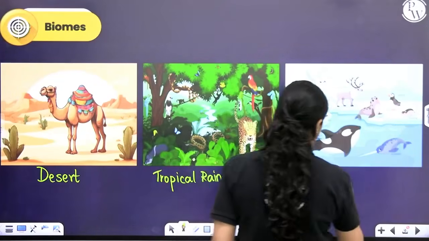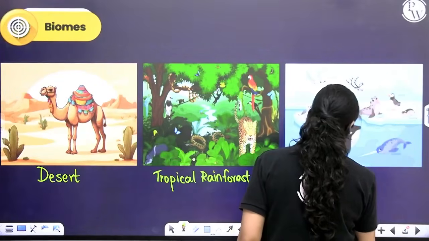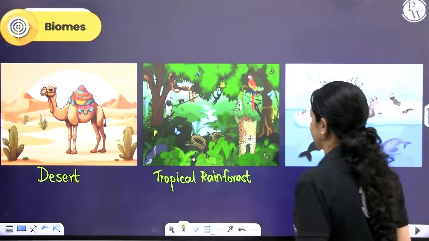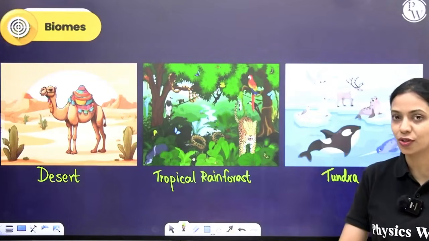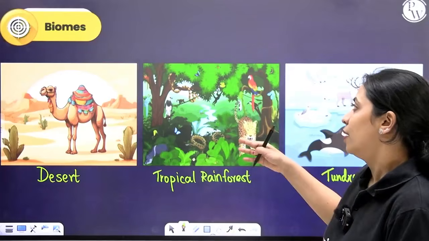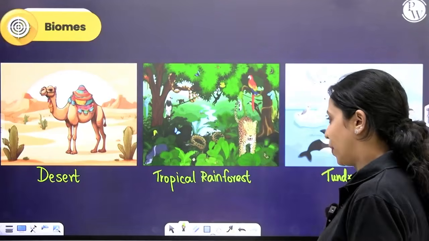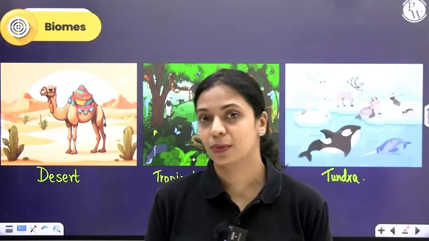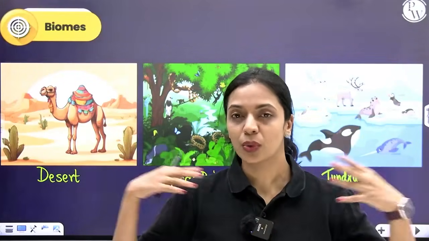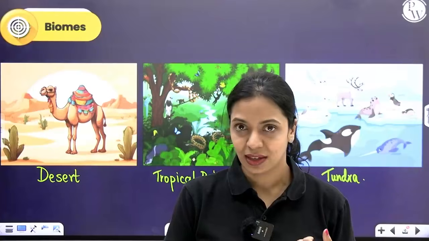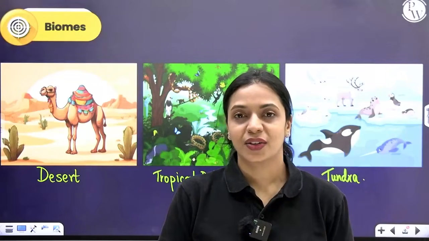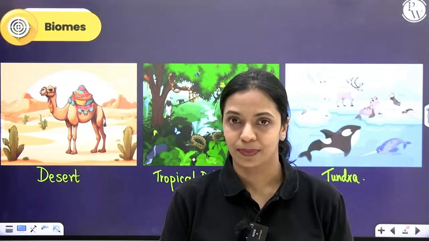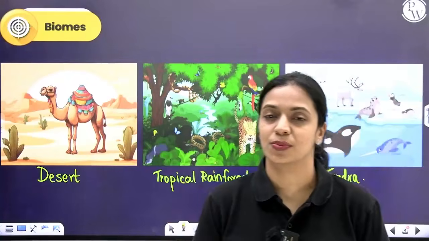And here is a tundra biome that is found usually towards the poles, in the polar regions where the temperature is super low. The moment I name these biomes, of course, a picture will strike in your minds. I already explained to you what biomes mean. They are huge geographical areas with characteristic climatic conditions, characteristic flora and fauna. Okay, so these are examples for biomes.